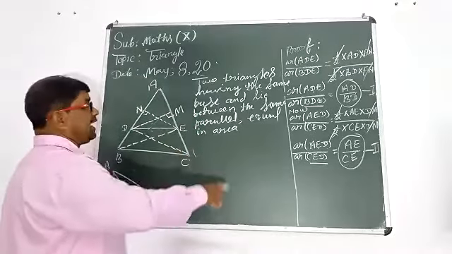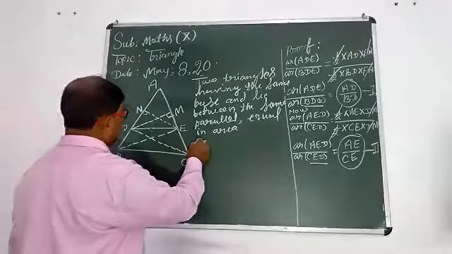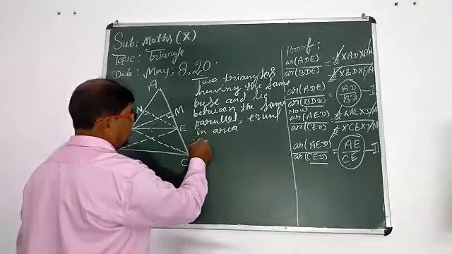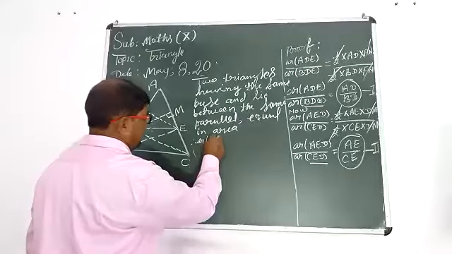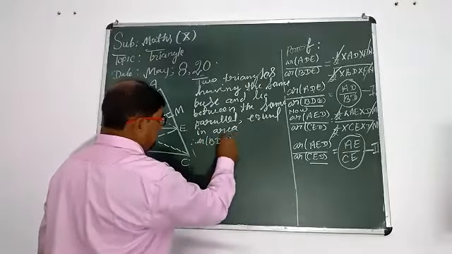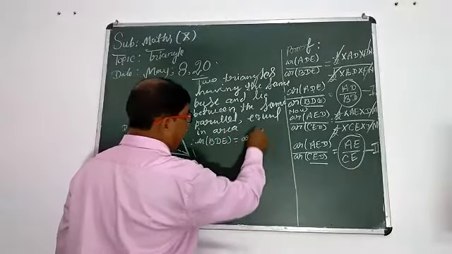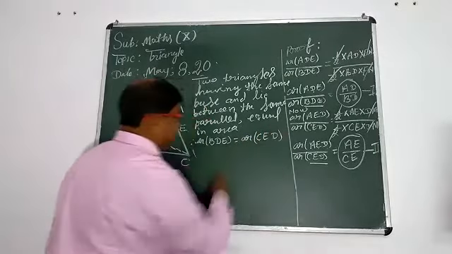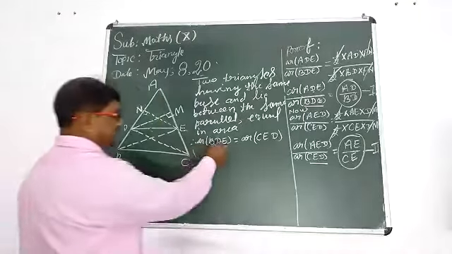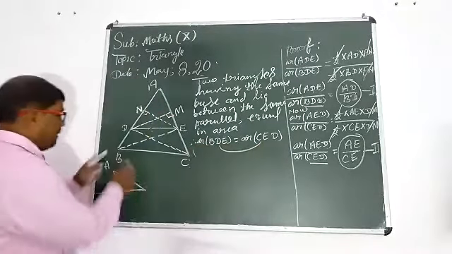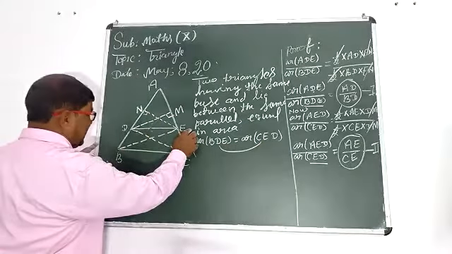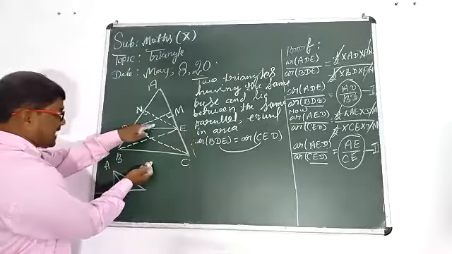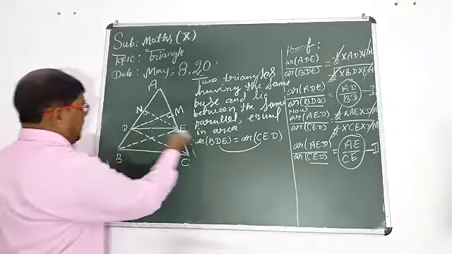In this way, we can say that area BDE is equal to area CED, because these two triangles have the same base DE and lie between the same parallels, BC parallel to DE.